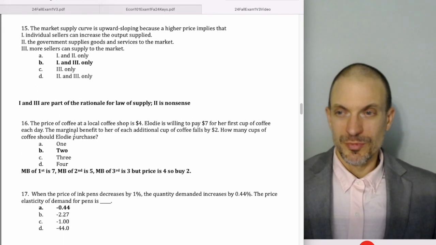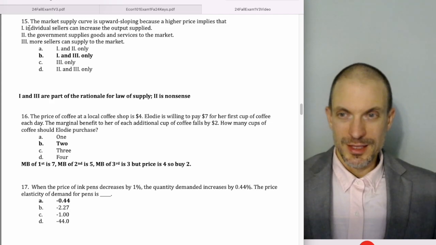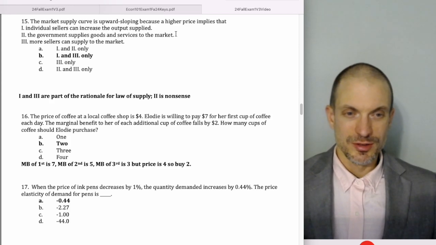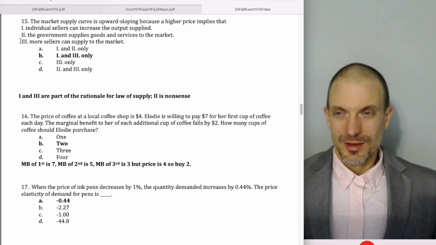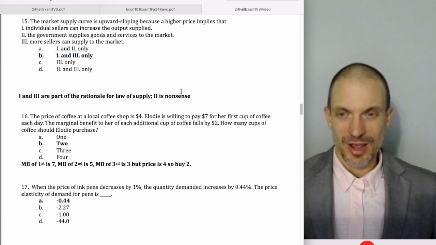15, if the market supply is upward sloping because a higher price implies individual sellers can increase the output supplied. True. Government supplies more goods and services to the market. No, that's not implied by a higher price. More sellers can supply to the market. Yes. So this is the intensive margin. This is the extensive margin. Both together make B correct. So those are part of the rationale for the law of supply.